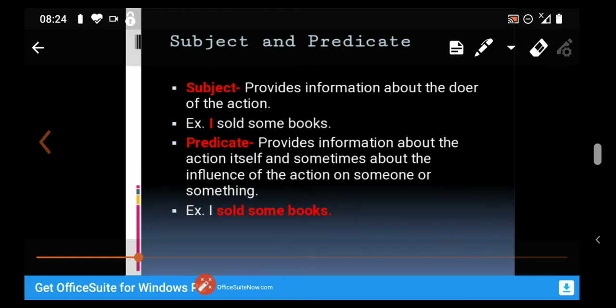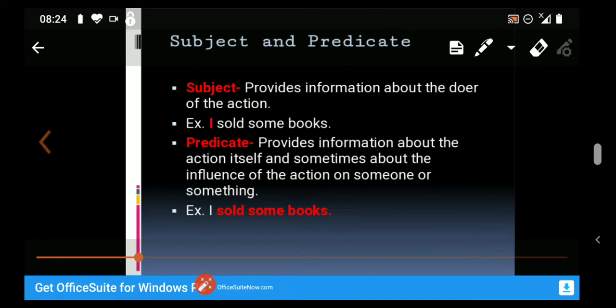Next, let us discuss what is a subject and what is a predicate. Students, a sentence has two parts, subject and predicate. Or we can say that we can divide a sentence into two parts, number 1 subject and number 2 predicate.